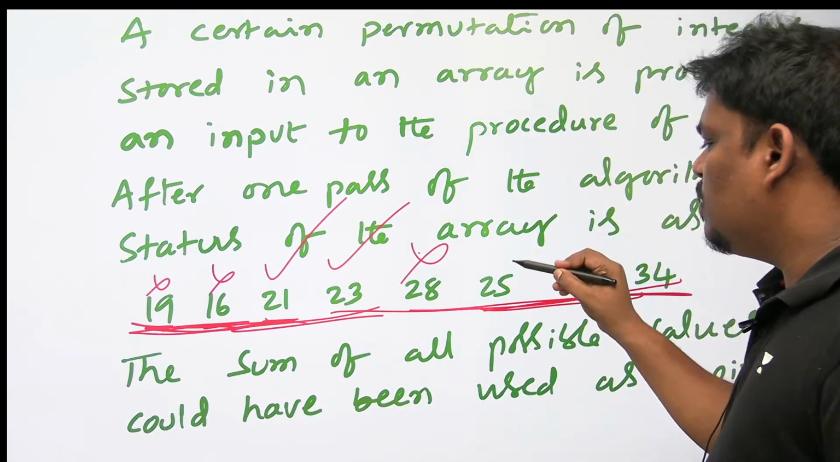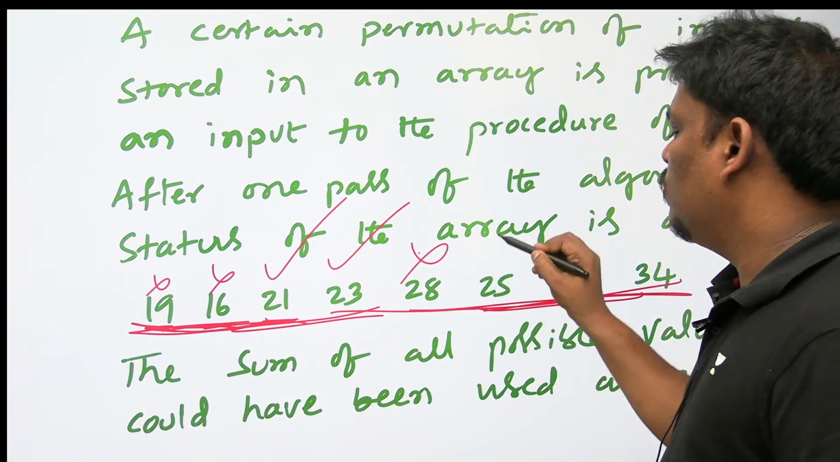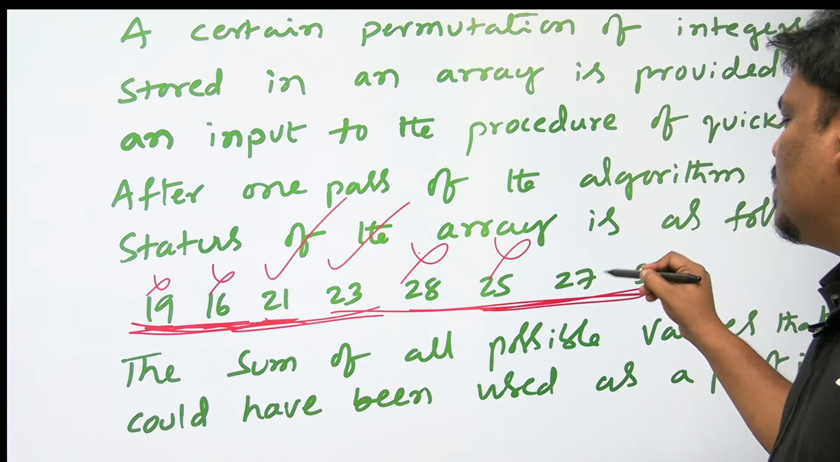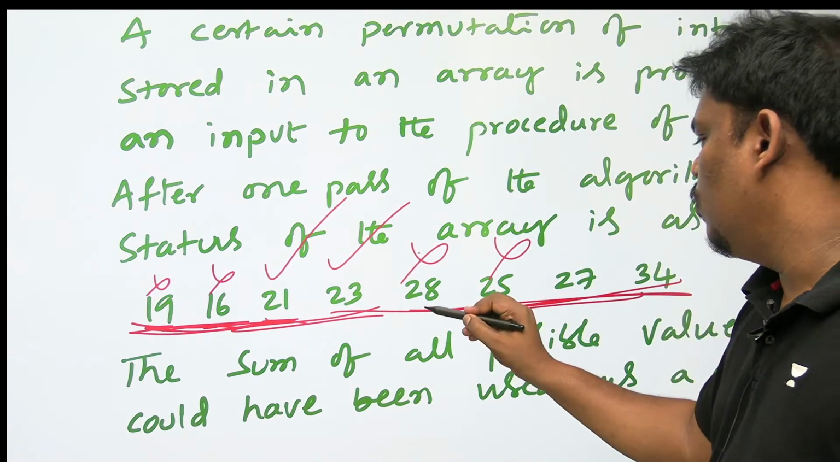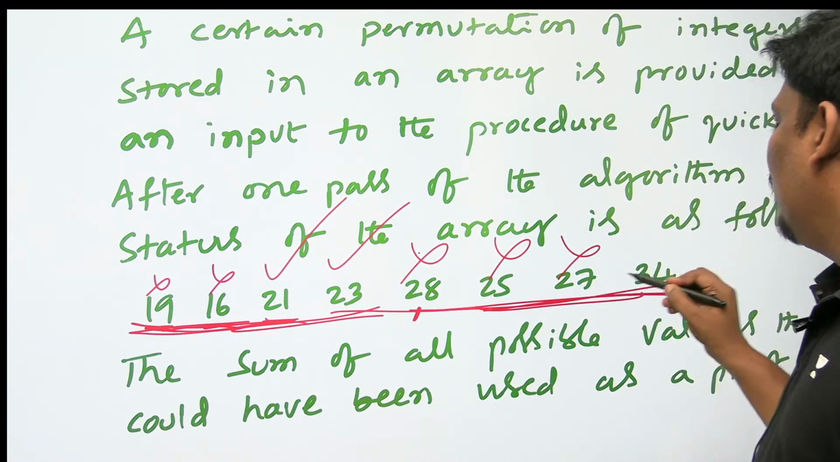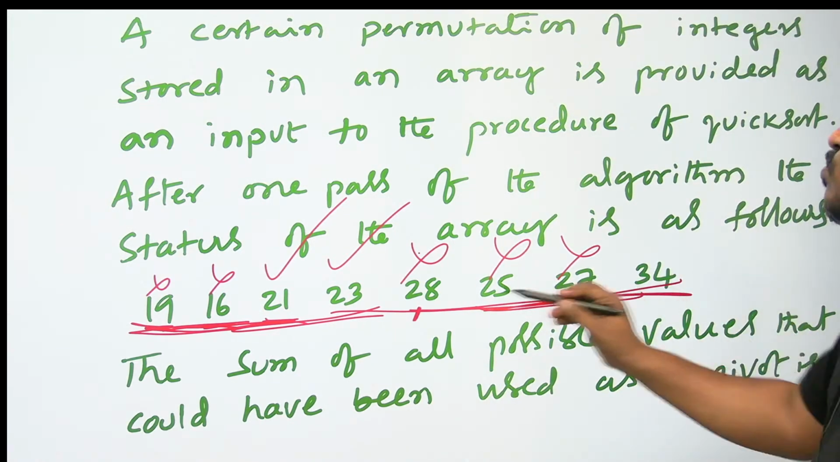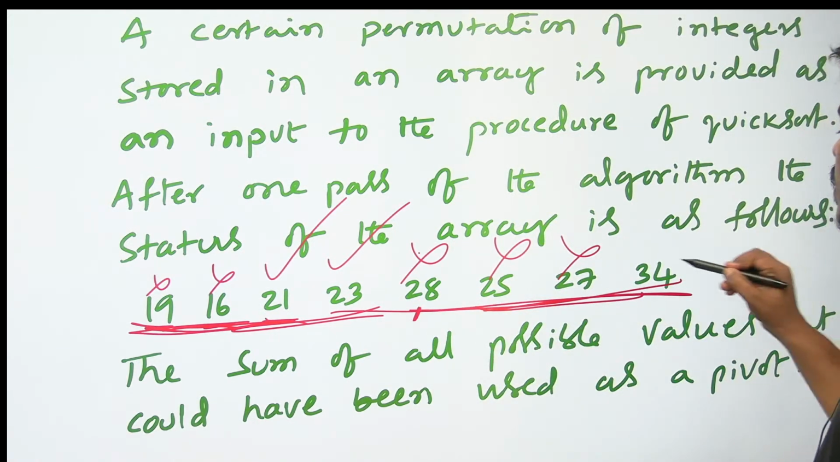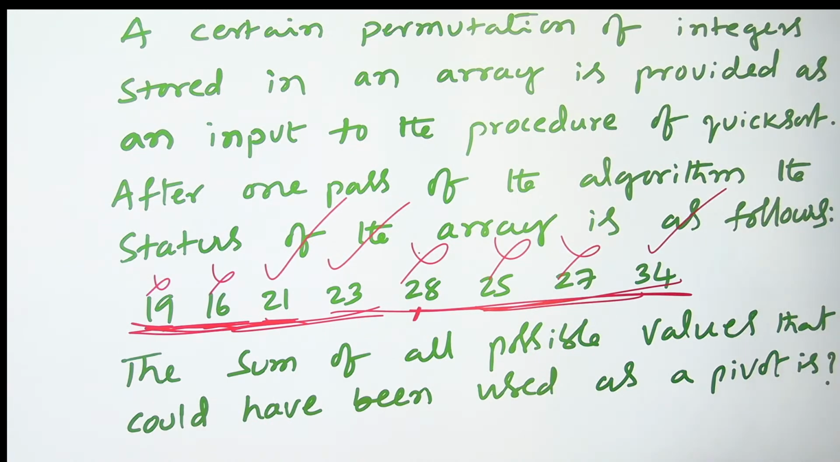If 25 is the pivot, left smaller, no, this cannot be a pivot. If 27 is the pivot, left smaller, no, because there is a bigger one. If 34 is the pivot, left smaller, yes, right bigger, I think this can also be. Left smaller, right no one, it's okay.